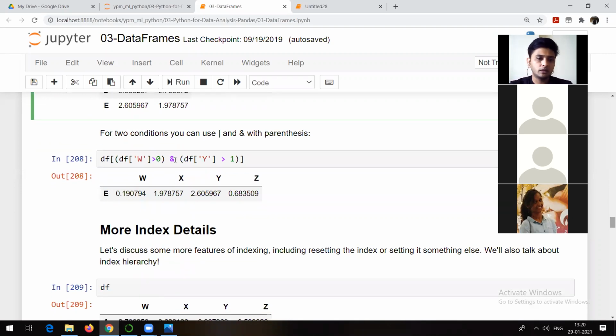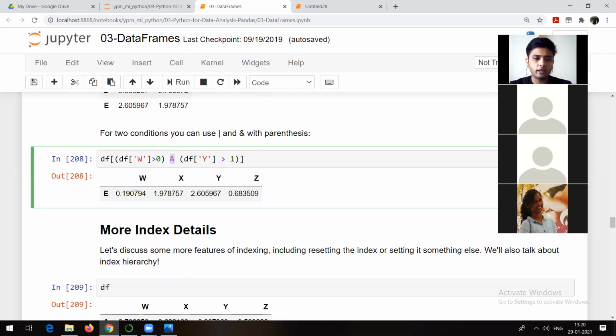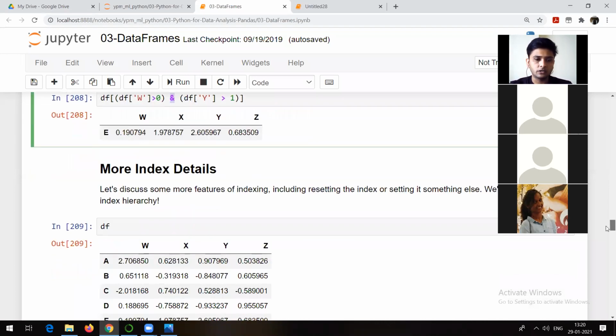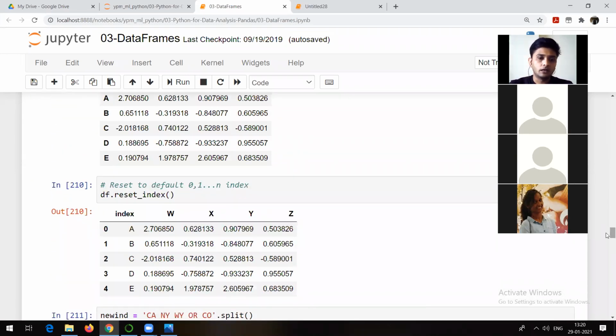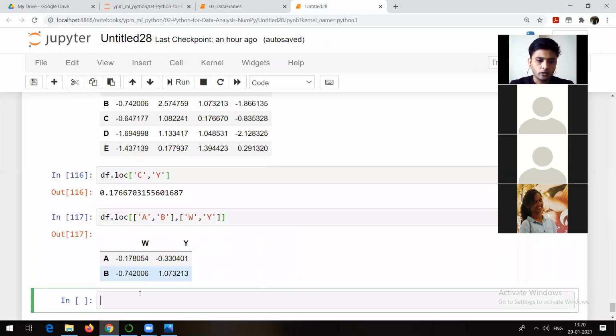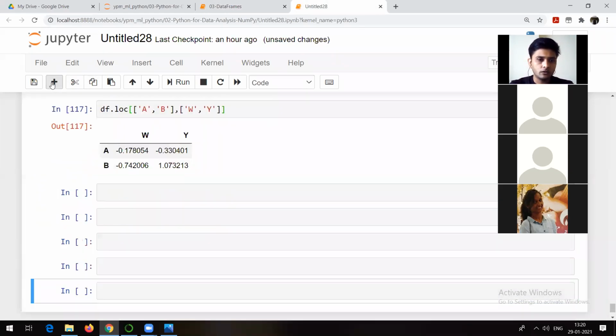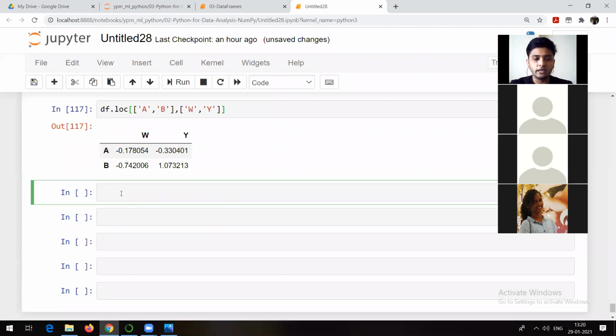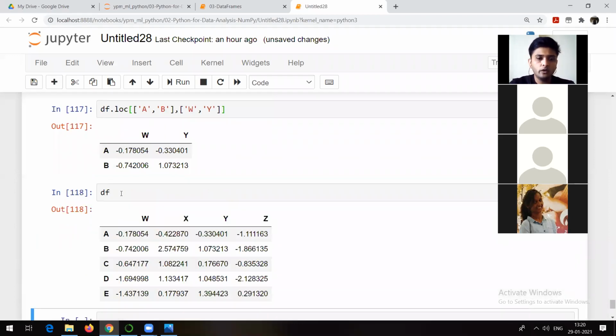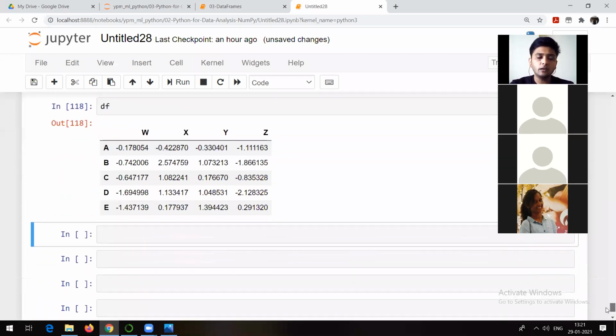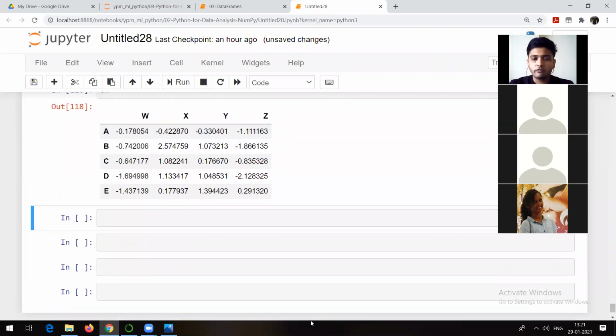See, this is the thing, and I hope you are aware of it. And just a simple condition. Yeah, reset index. Let's say this one now, df.reset_index. Now, here we will try to see how to change the index. In our case, if you try to see what the index is right now, the index is A, B, C, D, E. What if I want to change that index and make some other column an index? So that's what we will try to see now, how to do that.